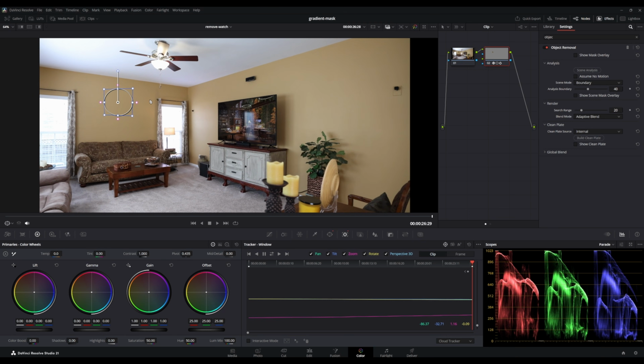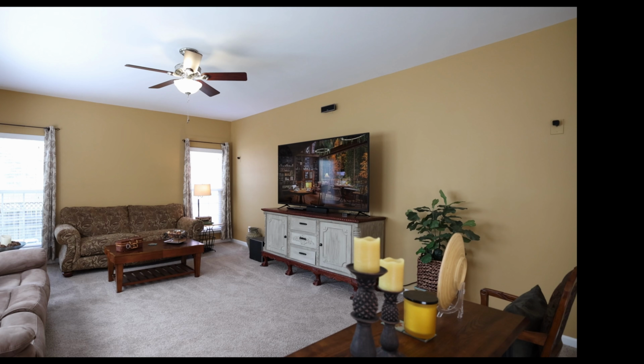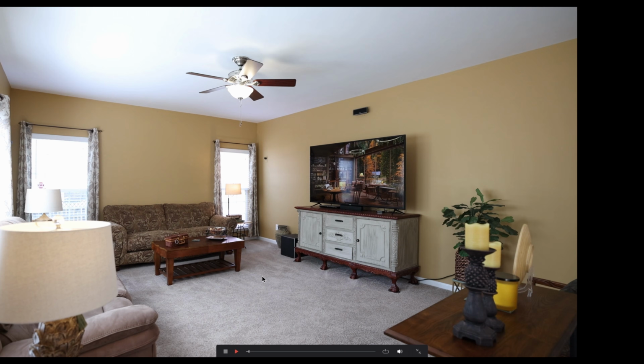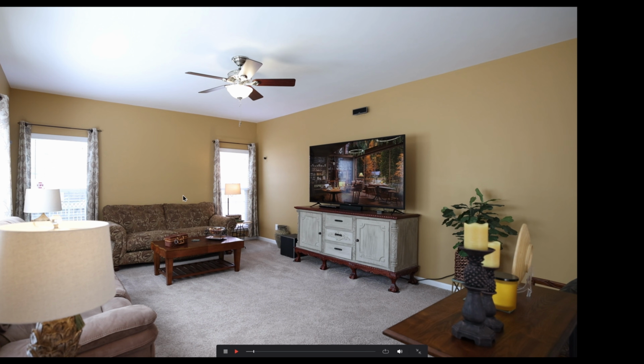Here you can see our object is removed. Let's play it at full screen. Now you can see there is no clock.